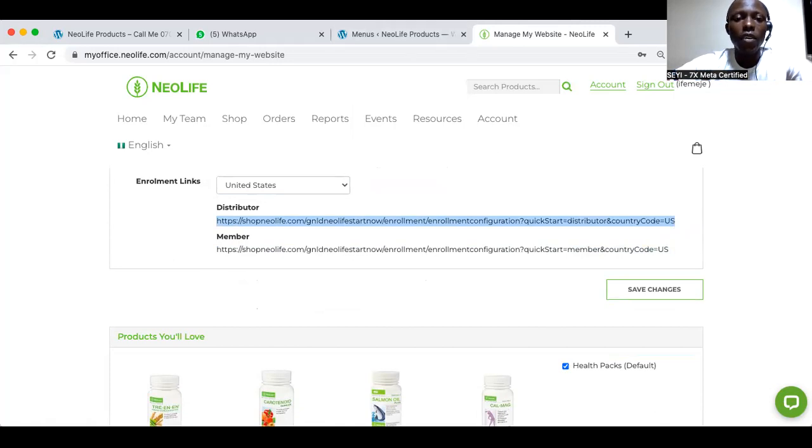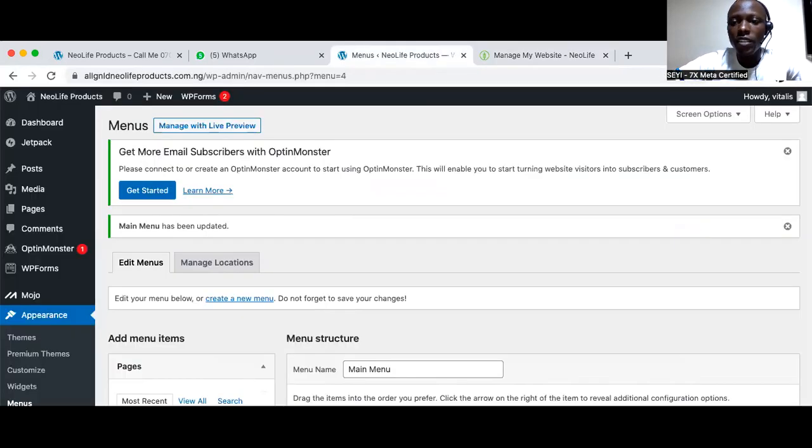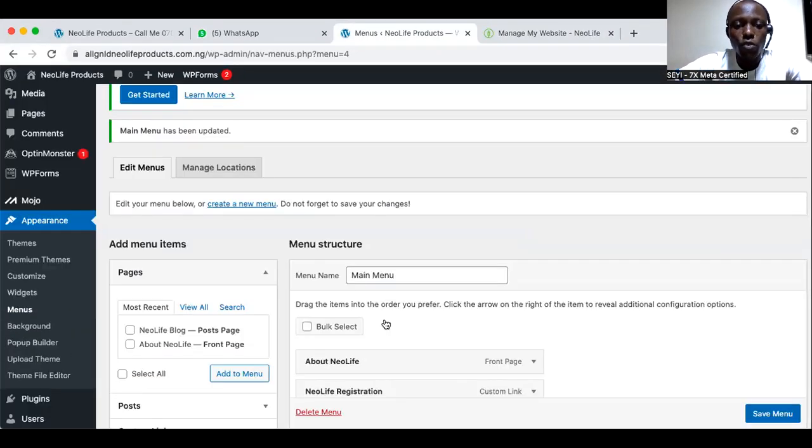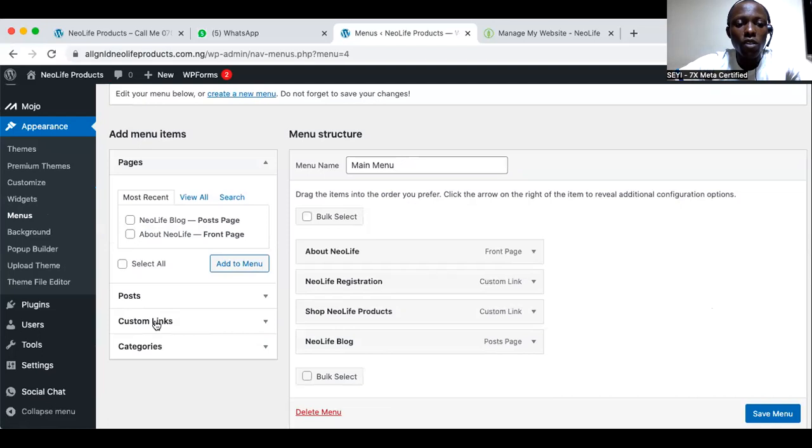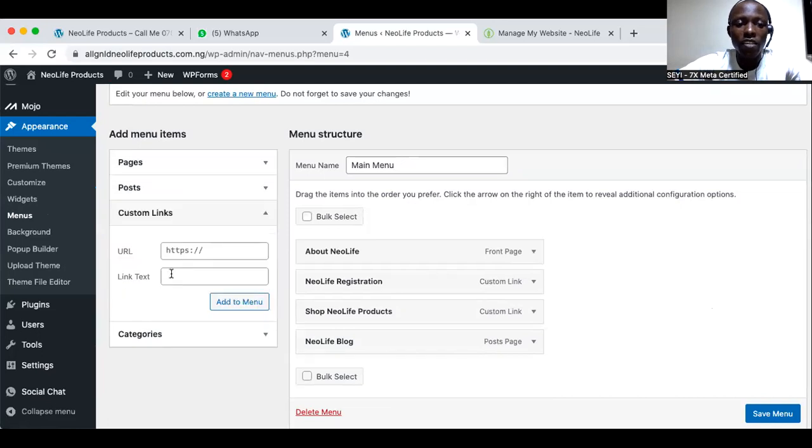And I'll come to this backend. All the menu work is going to be here. So custom, remember I said it's going outside. So I'll say United States. Again, you can say North America, because the countries are plenty, so that the menu will not be too long going down.